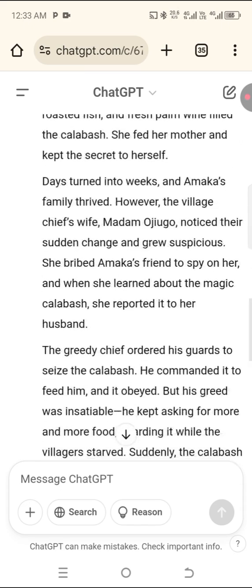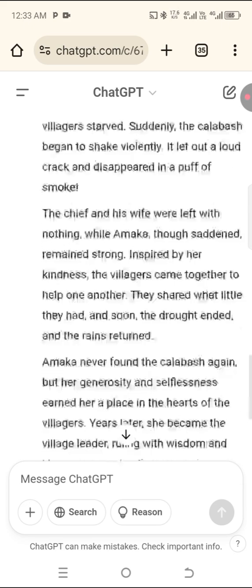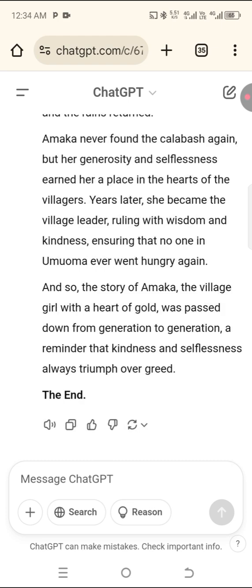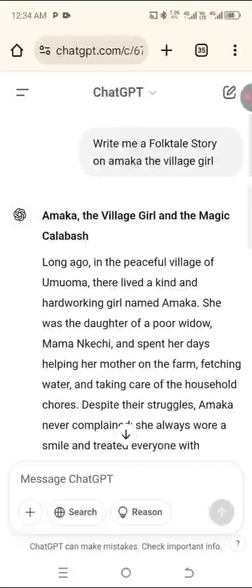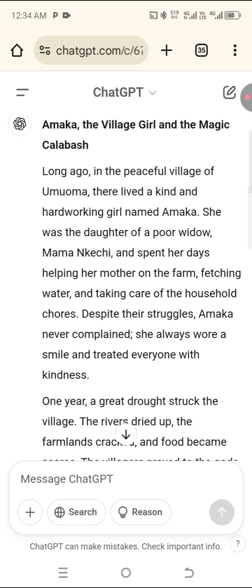I think it gave us a really nice story here, but that's not the kind of prompt to use. This one is just a general story.